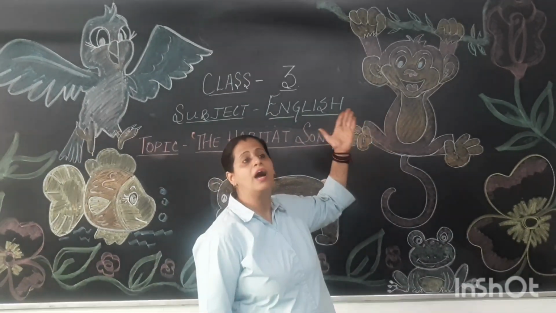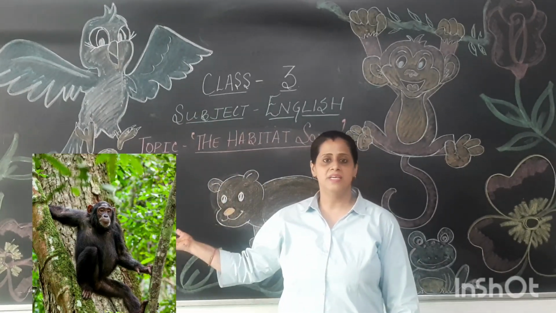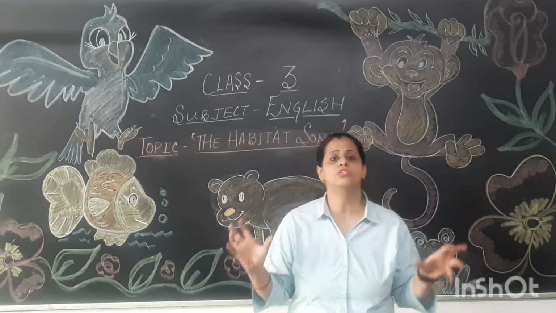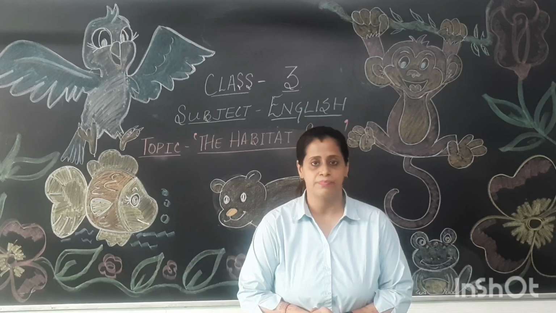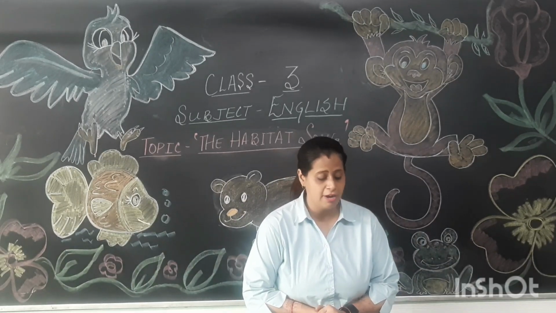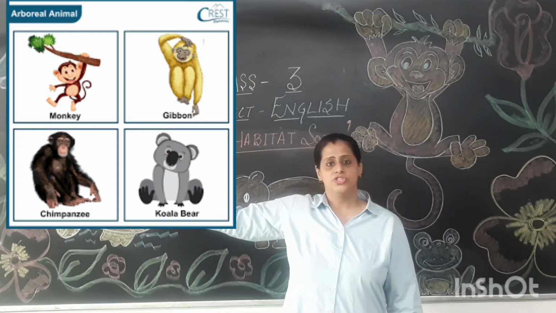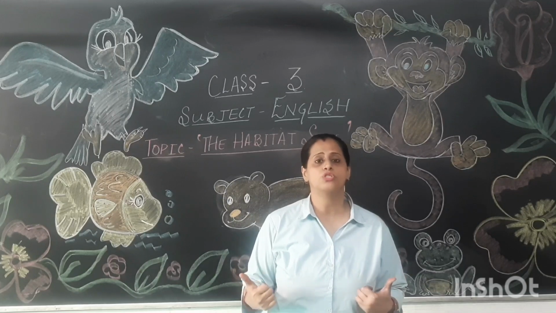For example, we have monkeys, we have koalas, chimpanzees, etc. Alright, so these animals spend most of the time or entire time living on the trees. Alright, so here in this paragraph, they are saying that on top of trees and branches is the place where these animals like to live and spend most of their time.